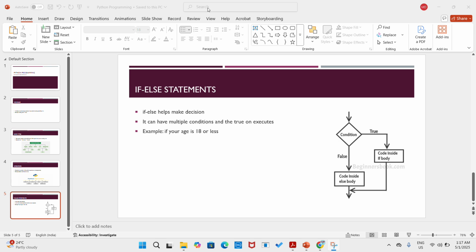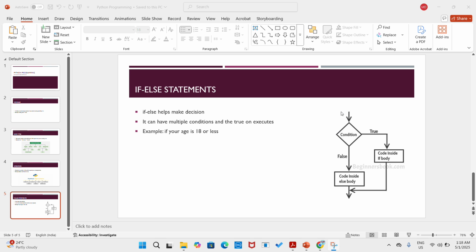If-else helps make decisions. It can have multiple conditions, and the true ones execute. For example, if your age is 18 or more, it will say your age is 18, you can vote. If your age is less than 18, it will run the else block, which will say you are not eligible, or something else. We can customize it however we want.